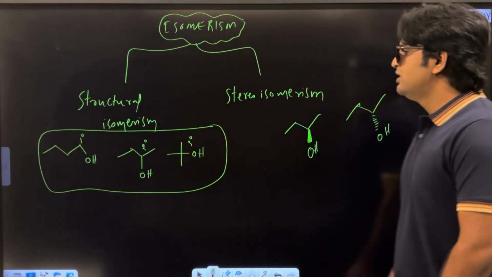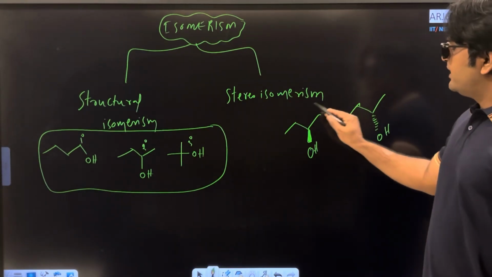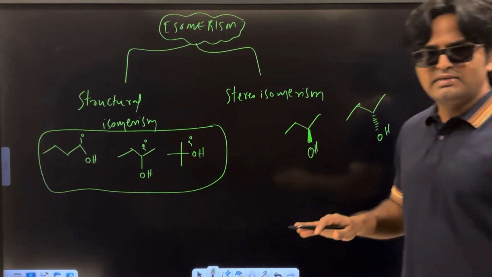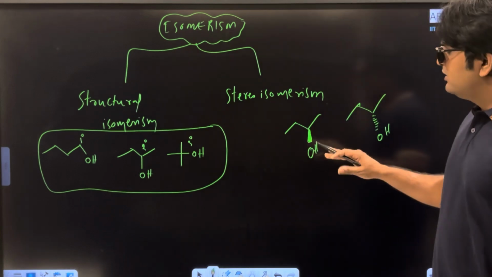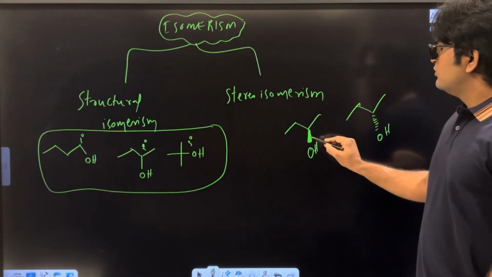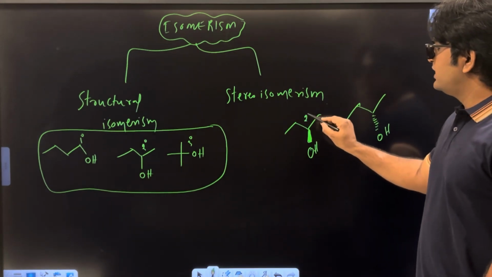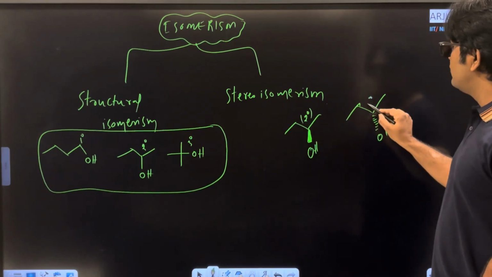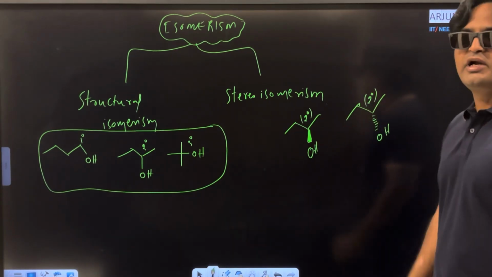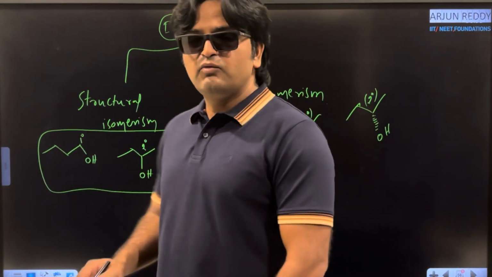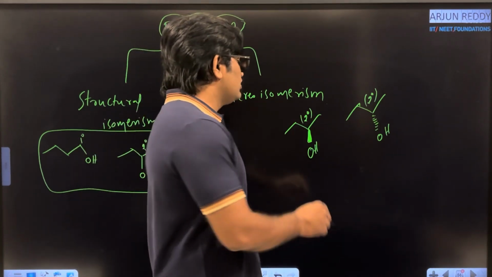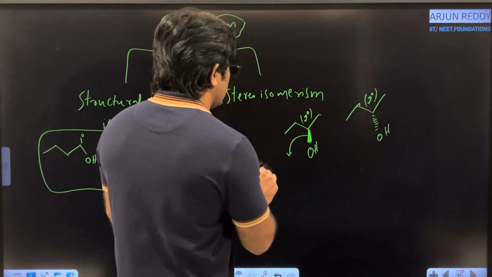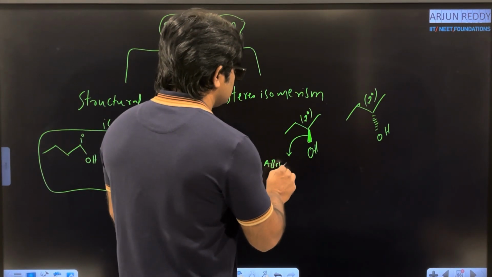Now come to these molecules. Is the molecular formula same or different? Yes, the molecular formula is the same, and the connectivity is also the same. OH is connected with the secondary carbon atom. Here also OH is connected with a secondary carbon atom, 2 degree carbon atom. But what is the difference? In the first molecule, your OH is connected above the plane.